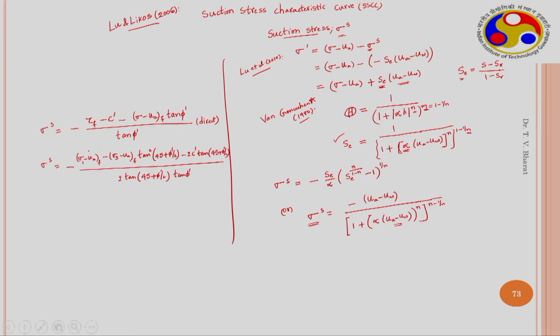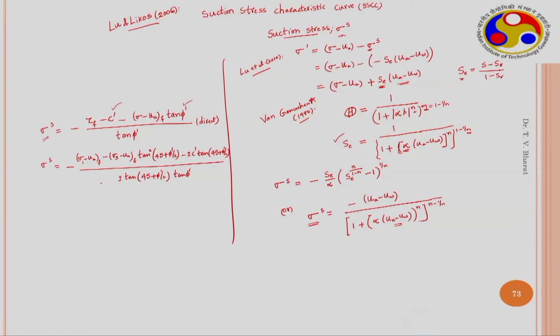So here, similar to Bishop, the c dash and phi dash can be determined if the tests are conducted at the saturated state. Then after that, when the direct shear test is conducted at a particular UA minus UW, sigma s can be determined at different UA minus UWs, and sigma s and UA minus UW can be plotted to obtain the suction stress characteristic curve, SSCC. Similarly, triaxial shear test data is analyzed in this manner.